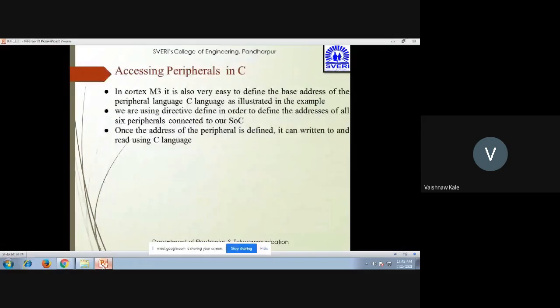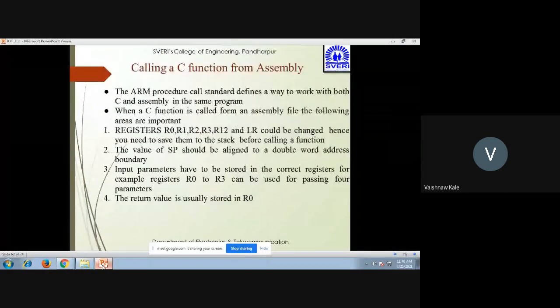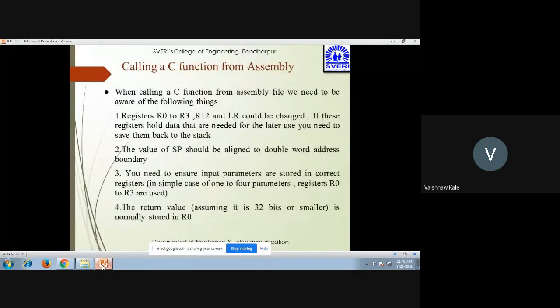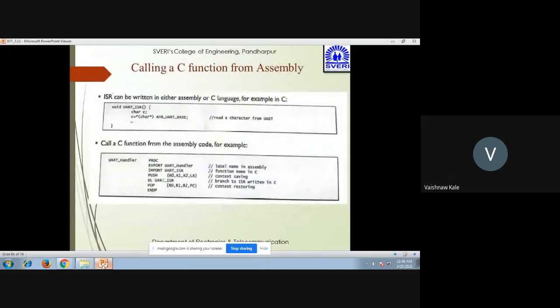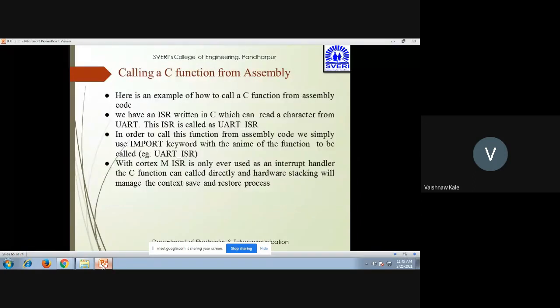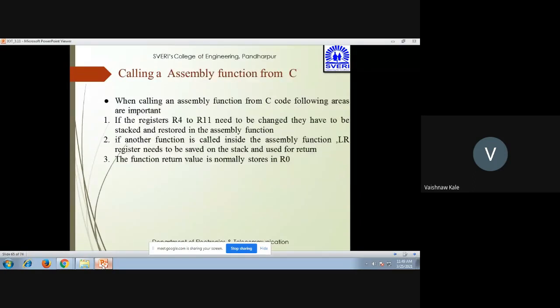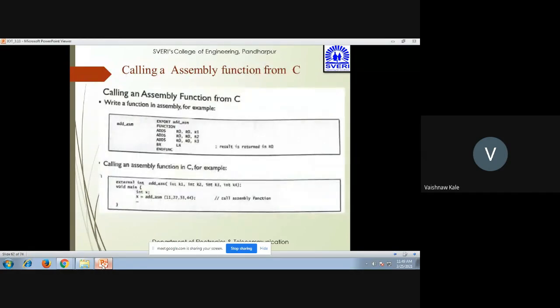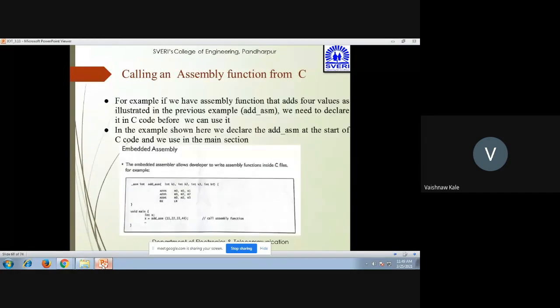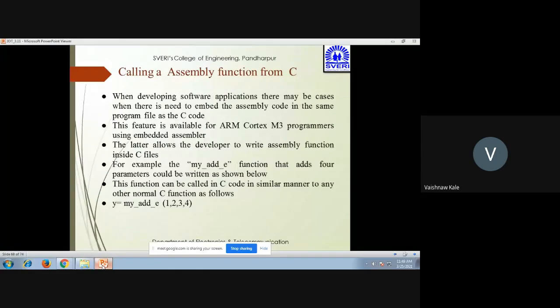Then we can call a C function from the assembly. You can see how an ISR can be written in either assembly or C language. Calling a C function from assembly is also possible. So this we have already seen. There is assembly from C. This is all the example.